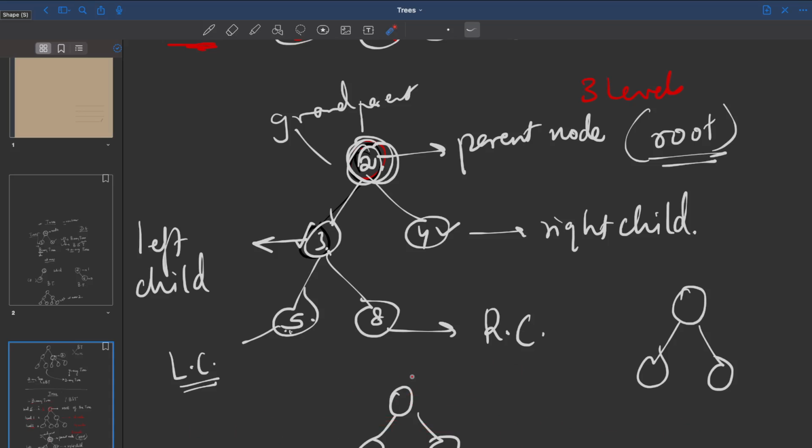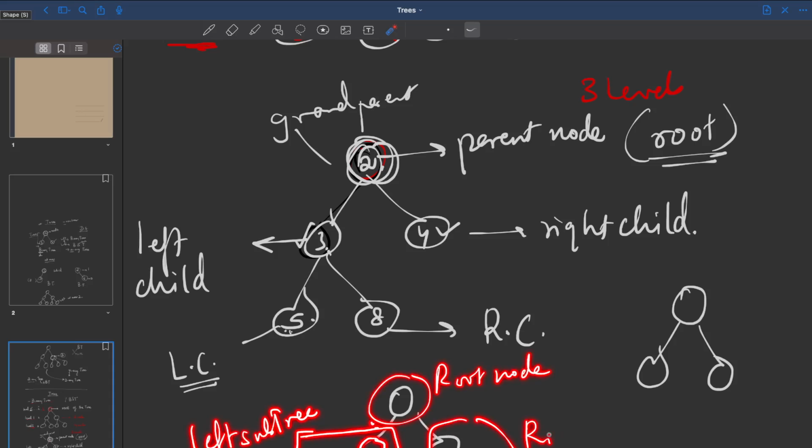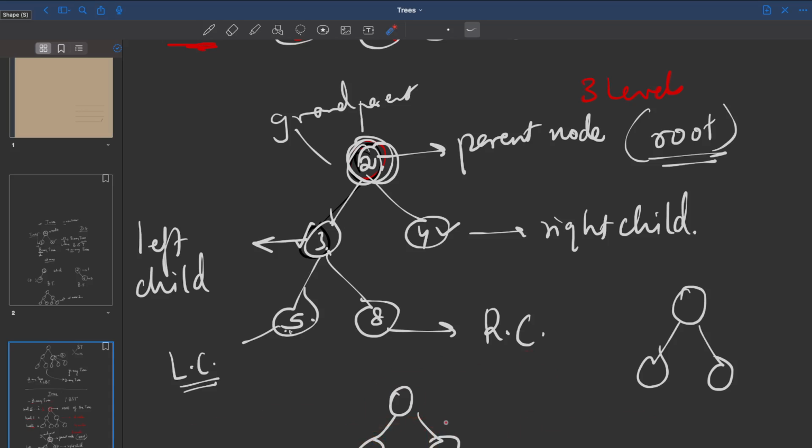We just saw this is a right node, and this is a root node. Then we can think about this entire thing as what? Left subtree. Why left subtree? Because you can see this is a tree which has this node as its root node. So this is a left subtree. This is called a right subtree. You should just be aware of these terms so that when they're asked in a question, you are able to make sense of them.